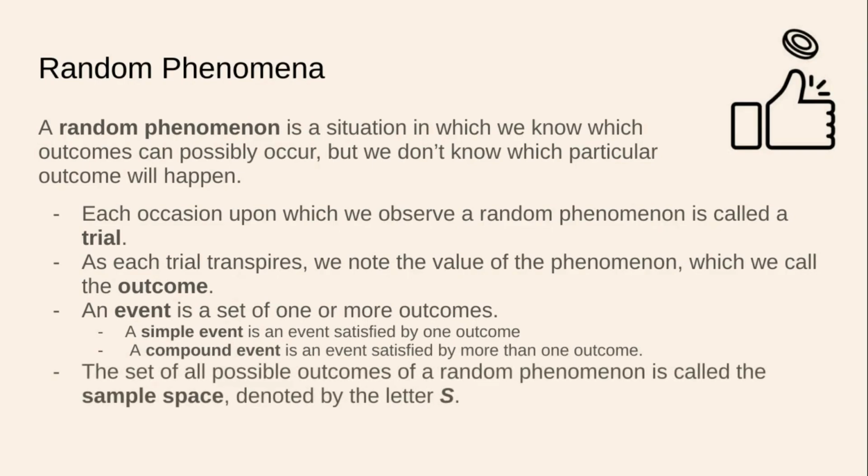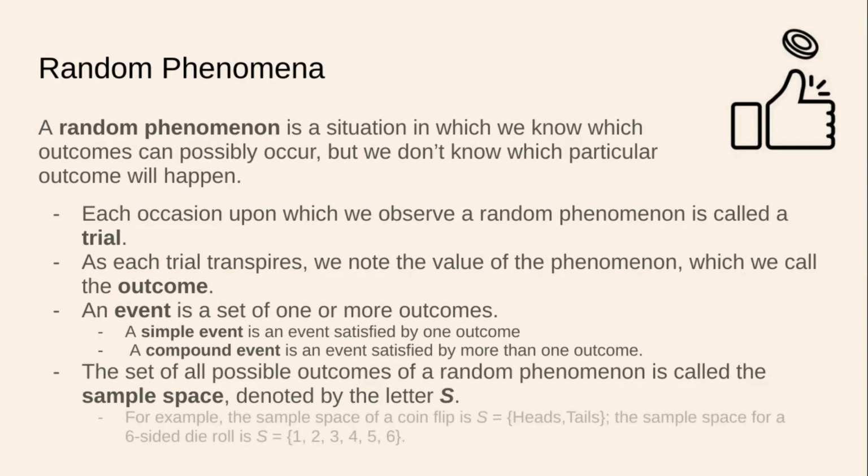The set of all possible outcomes of a random phenomenon is called the sample space, which we normally denote by the letter S. Makes sense. So for example, the sample space of a coin flip is S equals, and then we see these little squiggly brackets right here. That's proper notation. You have heads, comma, tails. We have two elements. The sample space for a six-sided die roll is S equals, and then we have our squiggly brackets and each of the outcomes associated with a roll of a fair six-sided die.